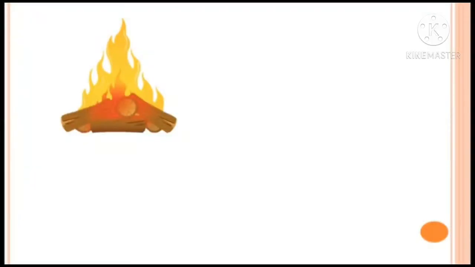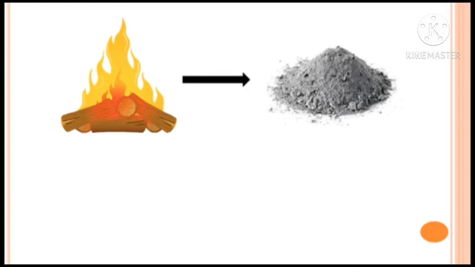The composition of matter changes during a chemical change, and new substances having different properties are formed. Here you can see the burning of wood on the screen. When wood burns, it is converted into ashes. The properties of ashes are different from the wood.